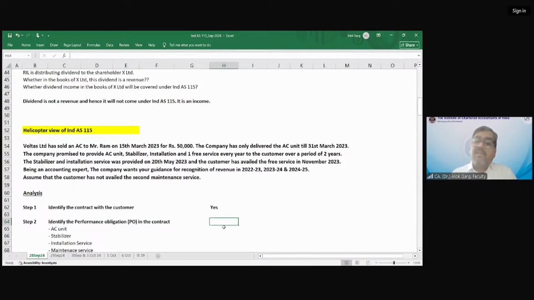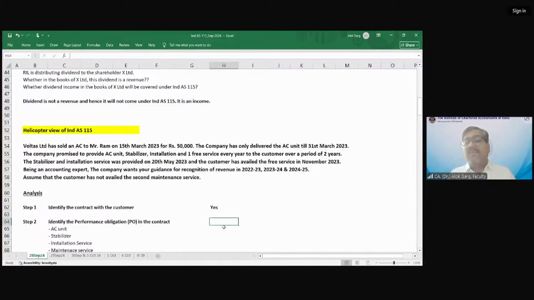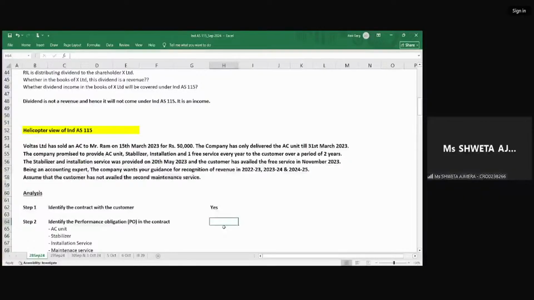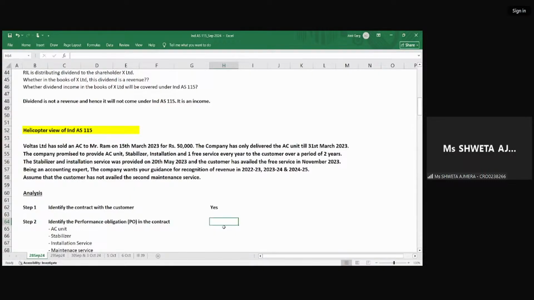Stabilizer. If this company Voltas will not sell stabilizer, will you be able to procure stabilizer from the other shops? Yes, sir. Can you purchase the stabilizer independently? Answer is yes, because it is not highly integrated, it is not highly customized. You can purchase stabilizer and you can install with the AC. Installation service, if Voltas would not have provided it, would the customer get the installation service from outside? Yes, it can avail. So it means stabilizer is a separate performance obligation.